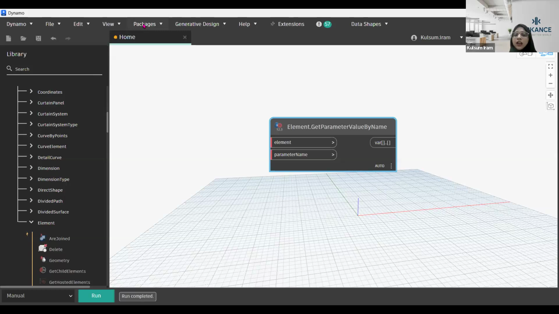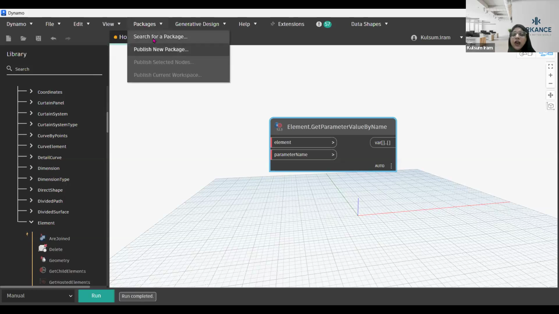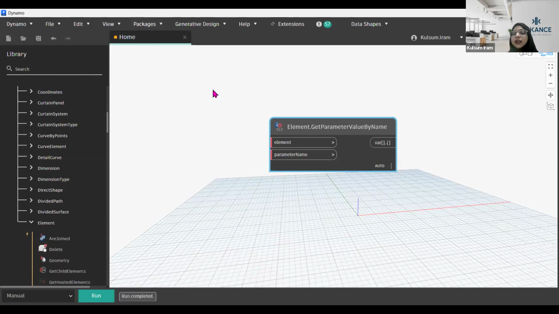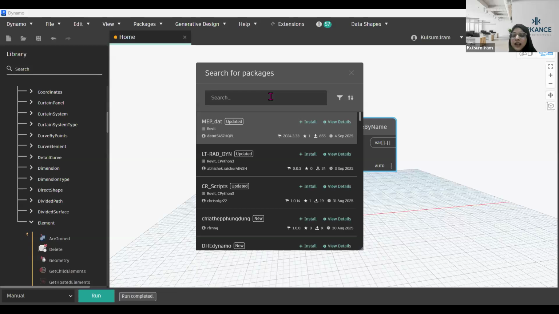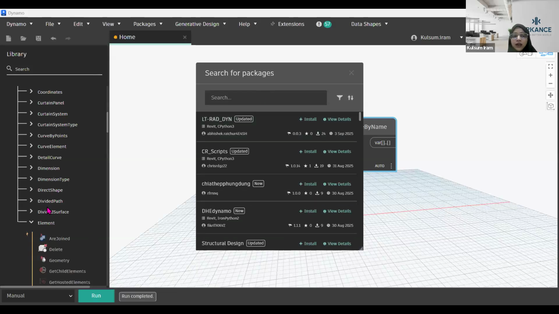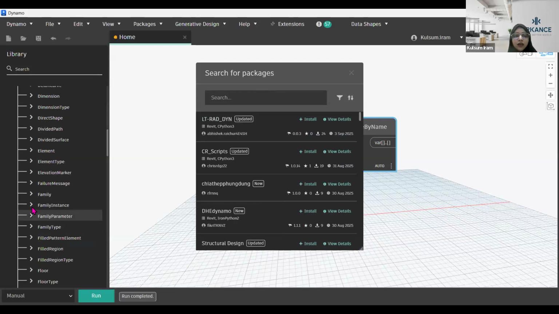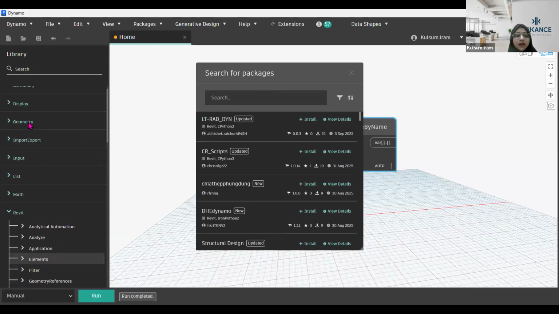For that, there are a lot of people who work daily on Dynamo and have created some packages. They share their packages so you can simply select Search for a Package. If you are aware of the name of the package, you can type it, and that package will be available for you to install. I already have a lot of packages installed on my system. Let me show you.